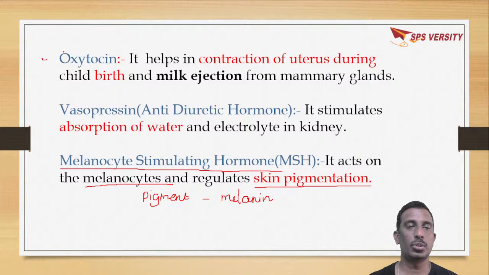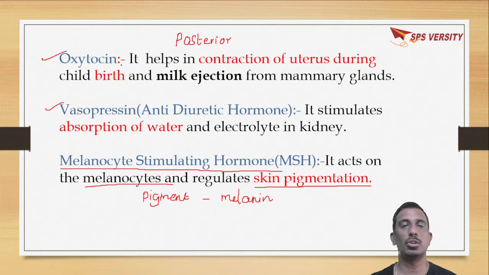Oxytocin and vasopressin are released from the posterior pituitary gland. Oxytocin plays an important role during parturition, the act of childbirth.